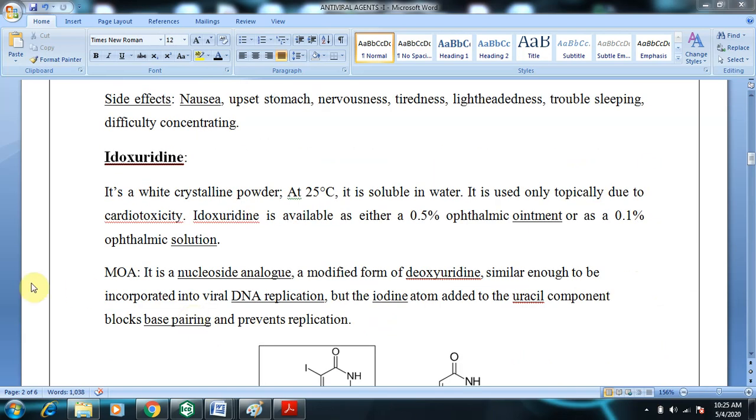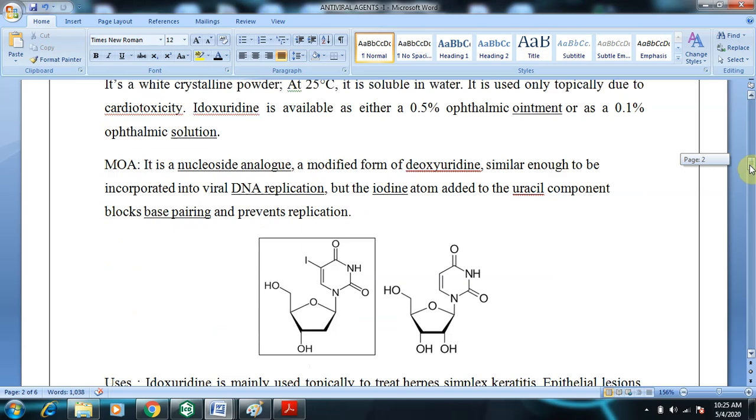As you can see, the next drug is idoxuridine. We'll quickly have a glance at the structure of idoxuridine. You can clearly see that it is an analog of uridine, a natural base which occurs in DNA. This is the structure of uridine, and this is the structure of idoxuridine.